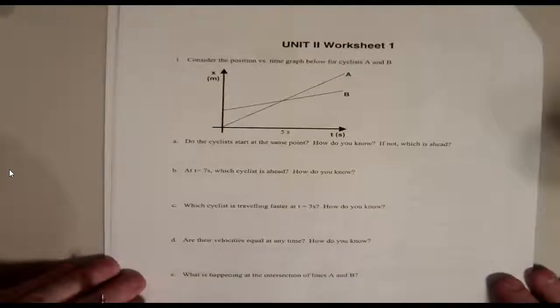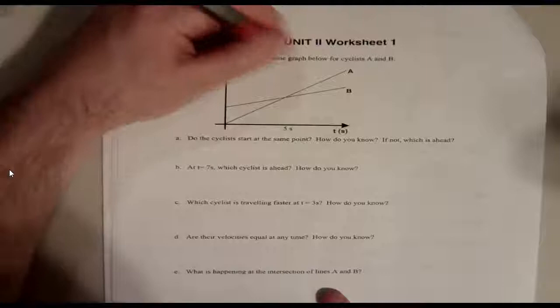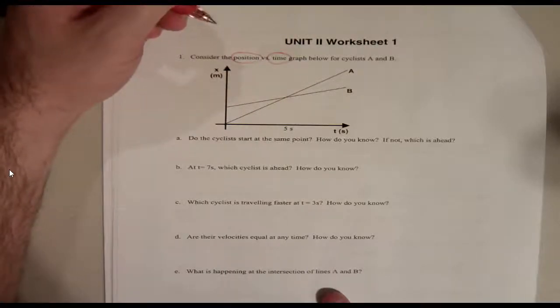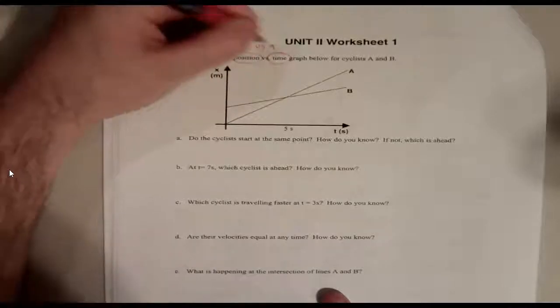Okay, so that page is done. Awesome. Let's move to the next page. Notice with these units, they start you off and they give you a ton of explanation, and then they start giving you less and less, and it's more for you to figure out, right? What you guys got. Okay, so consider the position versus time. Whoa, what is that? It's not speed and it's not distance. Well, position is distance, right? So don't be confused. Position and distance, same thing for our purposes.